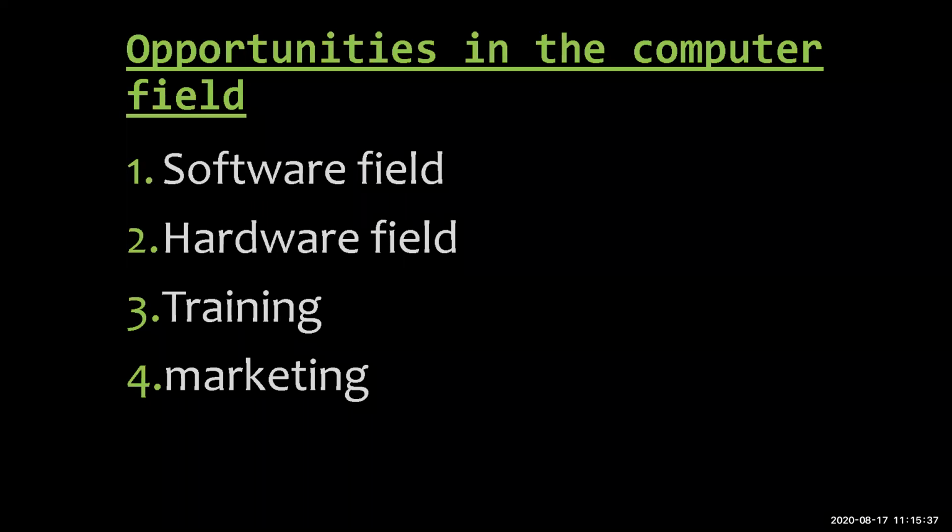So assembled computers they can resell. And there are also hardware maintenance companies, like for offices where many computers and laptops are there, so they give contracts to companies who look after the repairing or problems in the computers according to their needs.